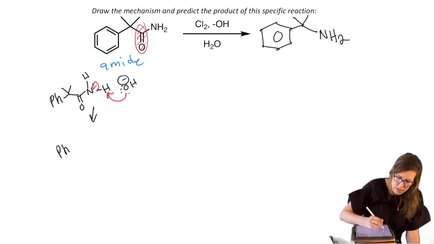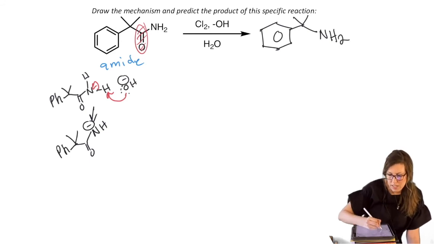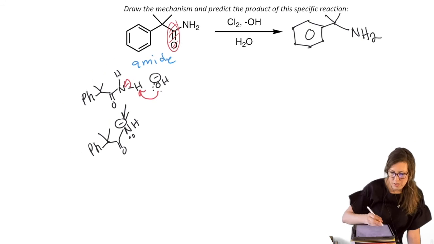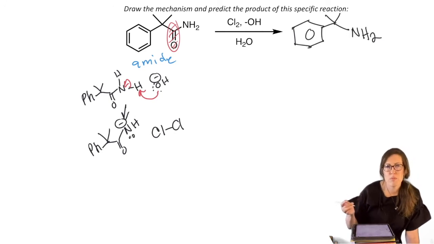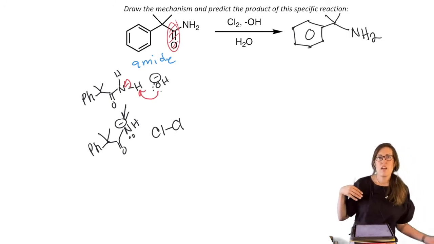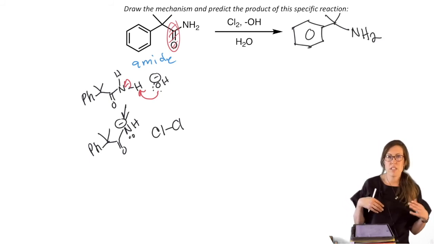Okay, so now we have NH minus. That is nucleophilic enough to attack chlorine. That's why the chlorine's there. So remember that chlorine itself is nonpolar, but when it approaches another molecule that's got a polar region or ionized, it can induce a dipole.